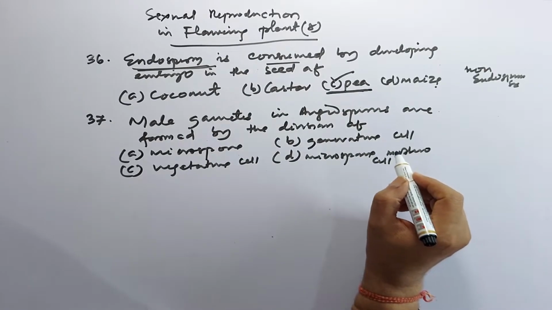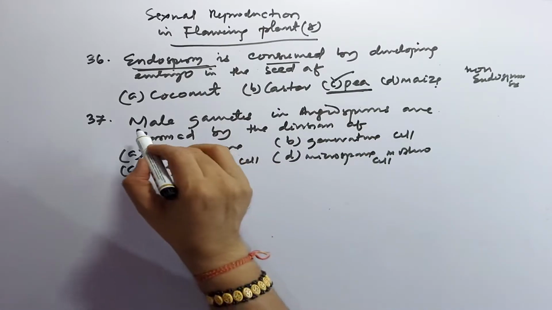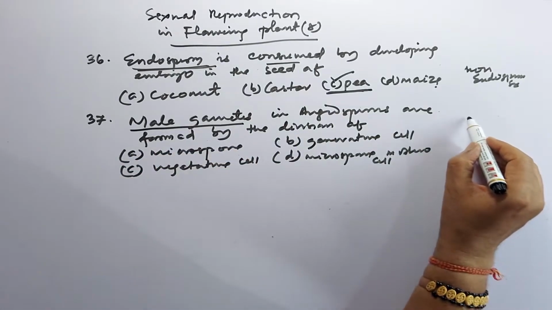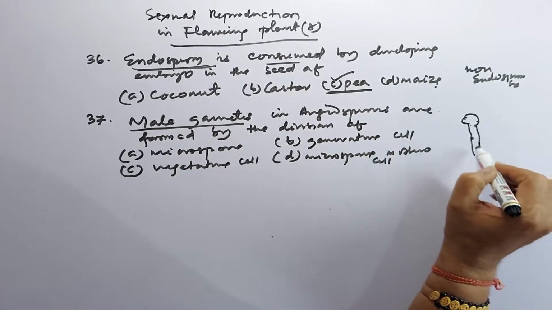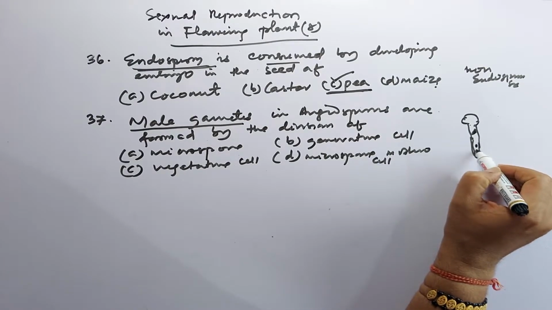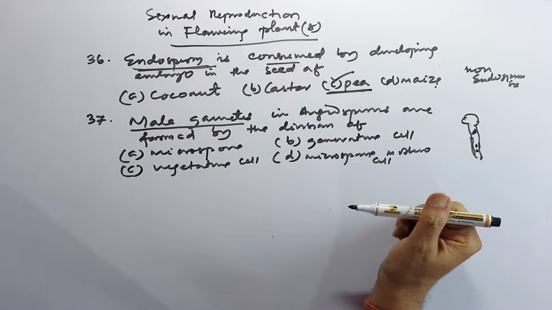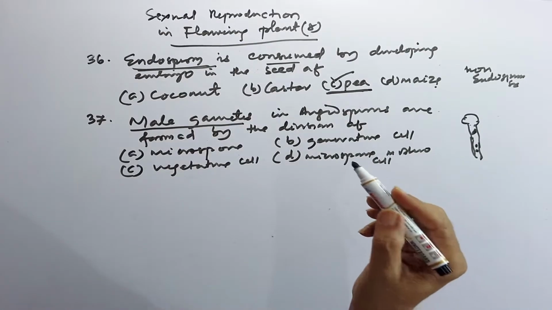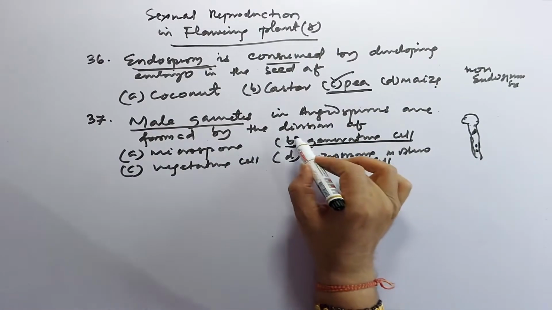We have already discussed this in our general class videos. After development of the male gametophyte, the vegetative cell behaves as the tube nucleus, and the generative cell gives rise to two male gametes. So here the correct answer is generative cell.